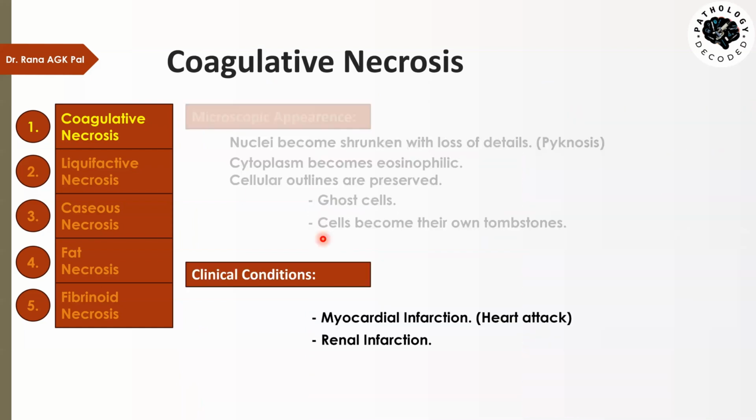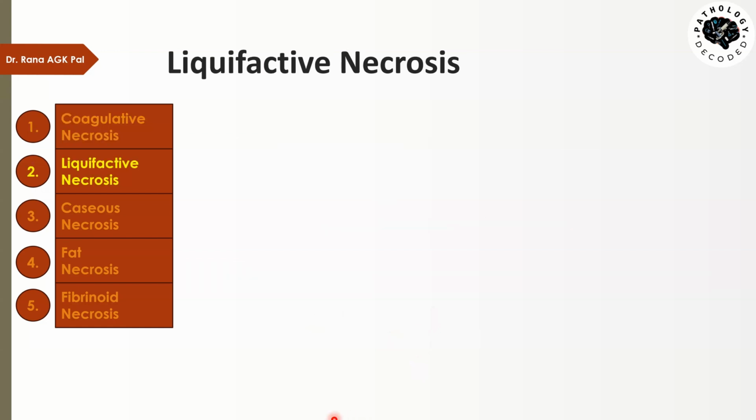Now, what are the clinical conditions in which coagulative necrosis is seen? The common clinical conditions: one is myocardial infarction, which in layman terms is called heart attack. And the other is renal infarction, when the blood supply to the kidney decreases. Then we have liquefactive necrosis.